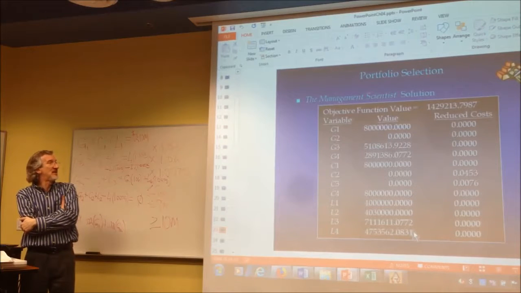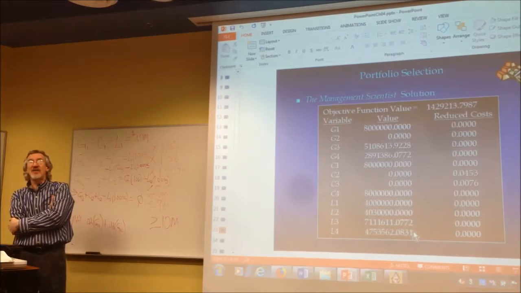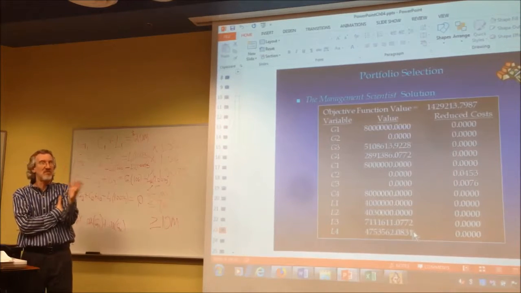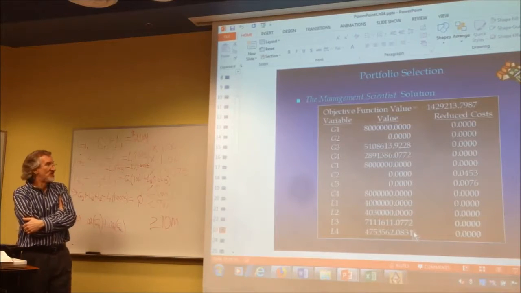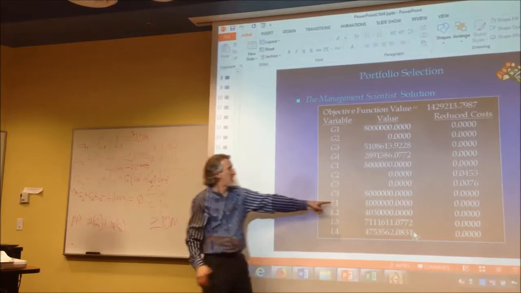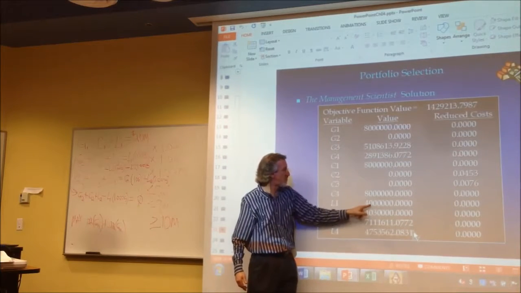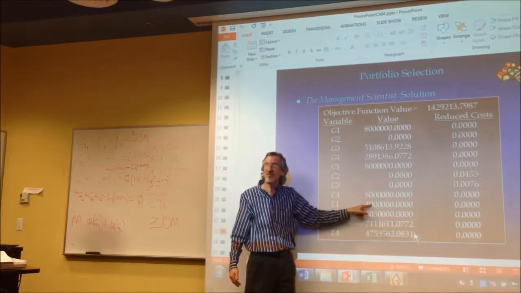And how much will be in the liquid investment, the savings account, that first month with that 20 million? There's 16 million committed to the other 2, so how much is left? 4 million. 4 million, there it is. 8 million, 8 million, 4 million. There's how we're investing that first month.